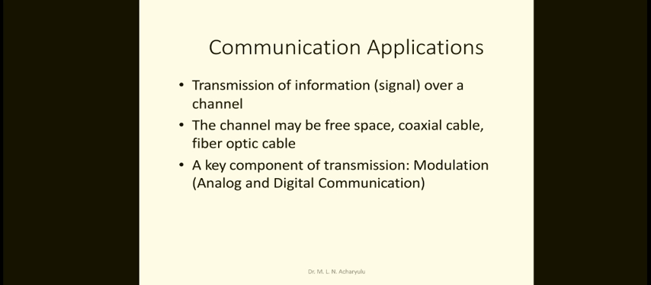Now the communication applications. This is the transmission of information over a channel, so the channel may be free space, coaxial cable, or fiber optic cable. Just now we said that a communication system generally consists of transmitter, channel and receiver, with the channel in between the transmitter and receiver. So how is the signal transmitted from the transmitter to the receiver section? The signal propagates either as an electromagnetic wave or as a photon, whatever it may be.